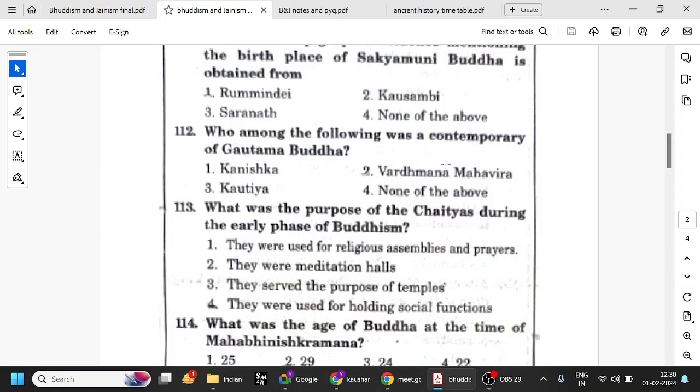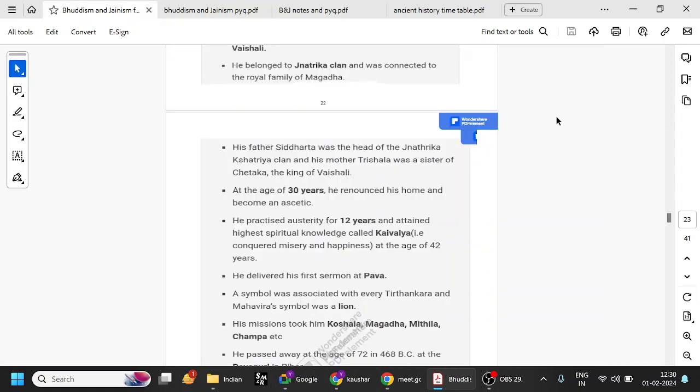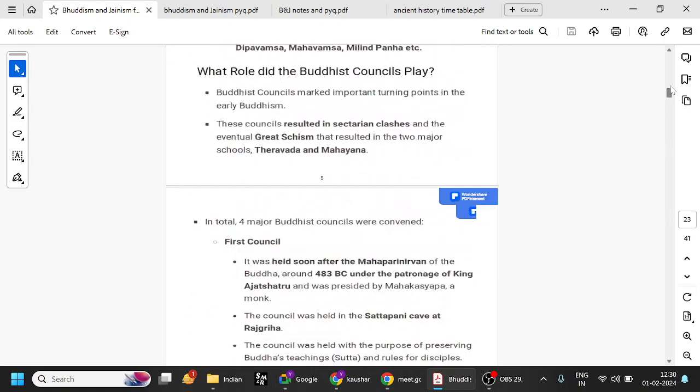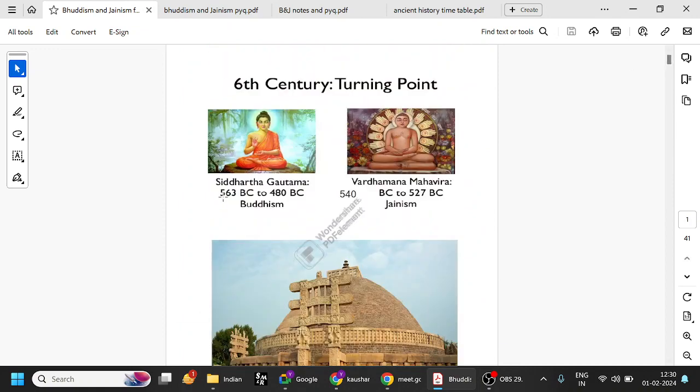So Vardhamana Mahavira, as we have seen, 450, and Gautama Buddha is 483. Sorry, 563. 483 is his death, I think. Anyway, 480 is the first Buddhist council. So Gautama Siddhartha was born in 563 and Vardhamana Mahavira is 540. So they both are contemporaries. They both lived at the same time.